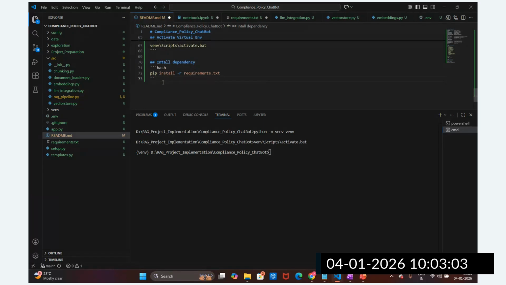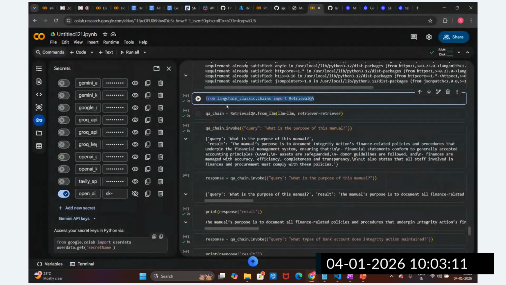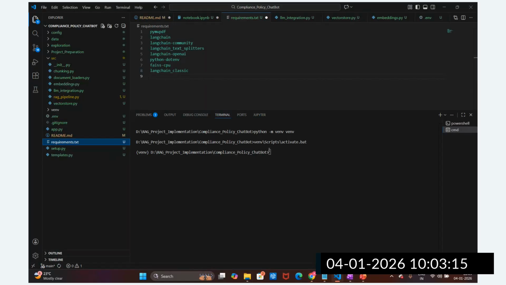Okay, so let me copy this command, and this is how it is going to install these packages, guys. Initially, in the exploration part, we can install these one by one. But whenever you're writing the source code, this is how we have to write it: pip install -r requirements.txt. It will install these packages.